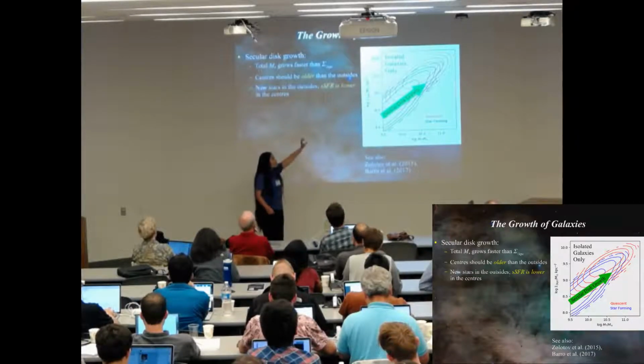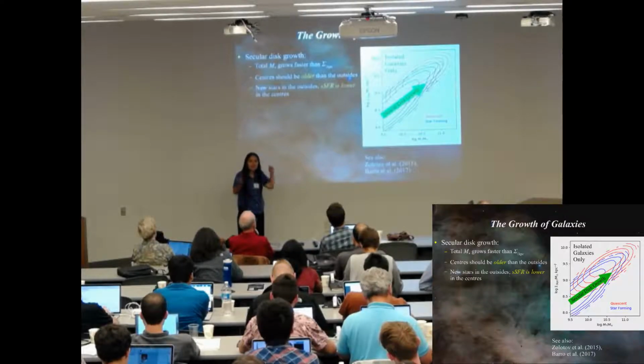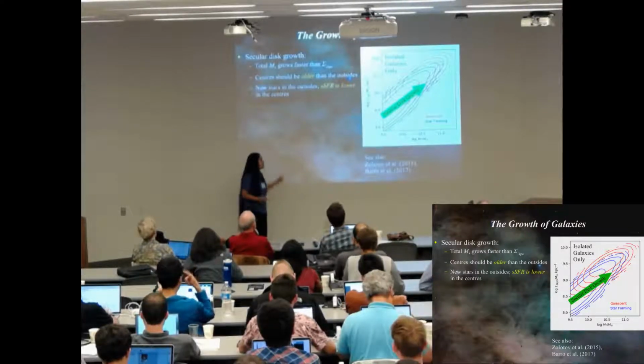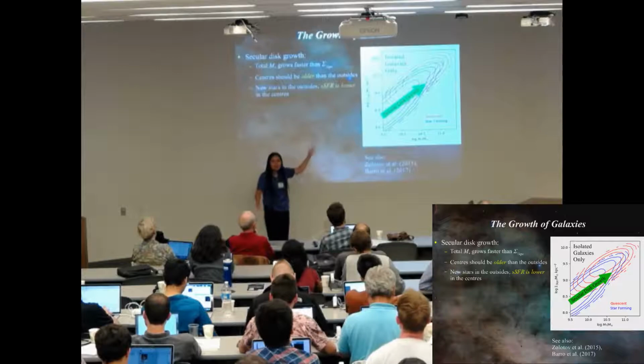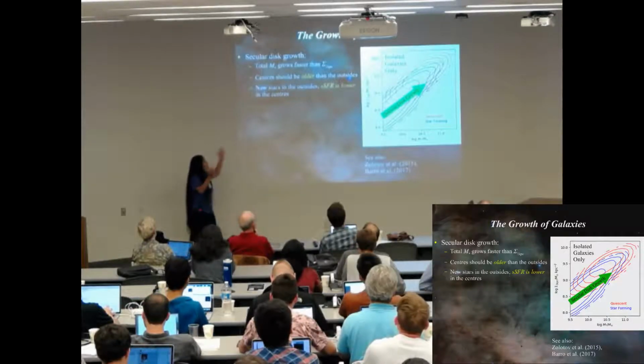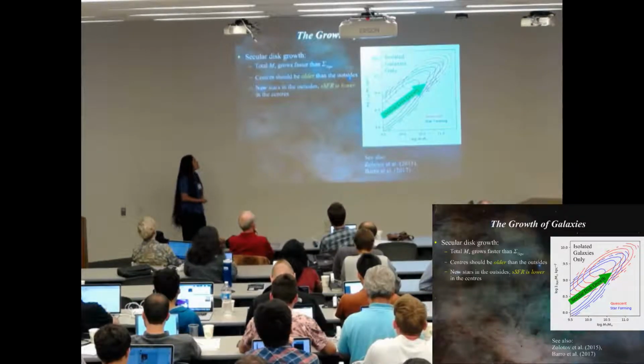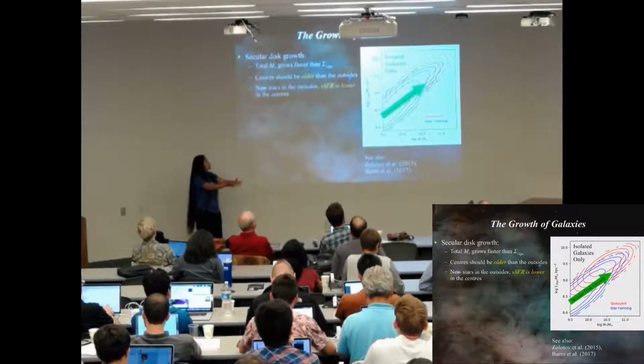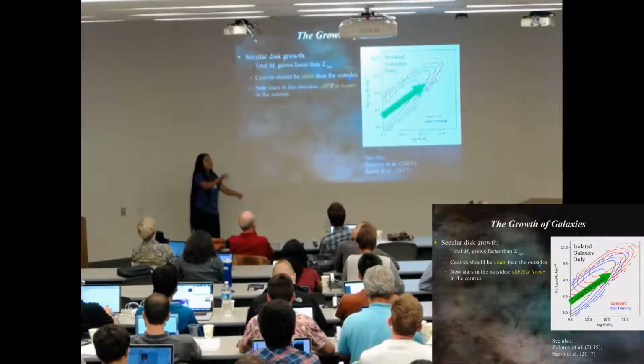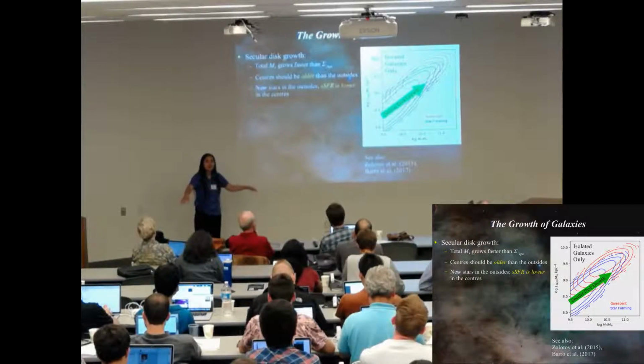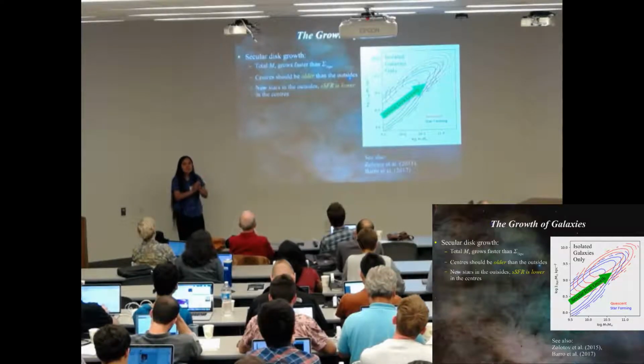The slope of the actual star-forming relation is 0.9, but Sandy and collaborators have predicted that the slope of the evolution might even be 0.7. But the point is that M star is growing faster than sigma 1. So the centers should be older than the outsides, and new stars are in the outsides, so the SSFR should be lower in the insides and higher in the outsides. Those are the signatures of inside-out secular growth.